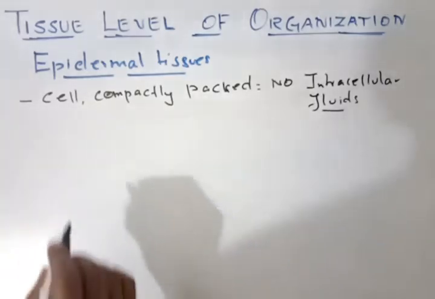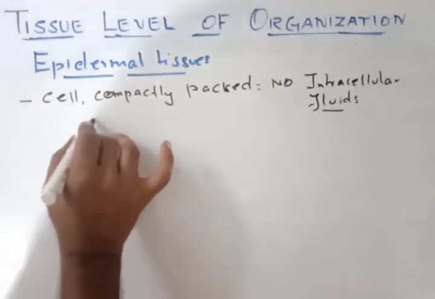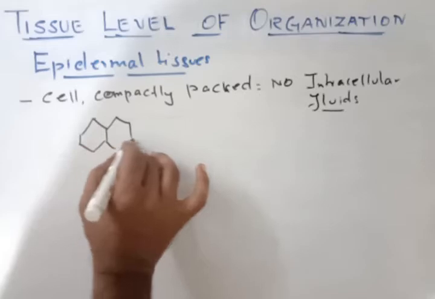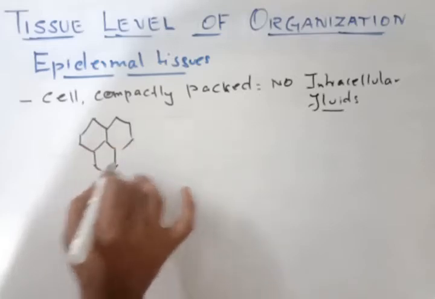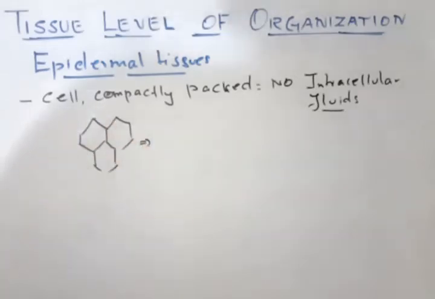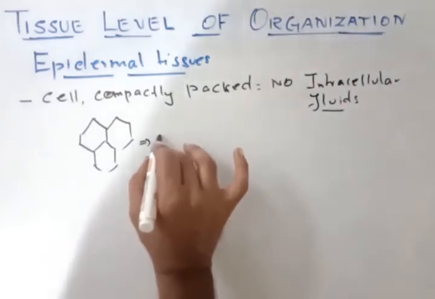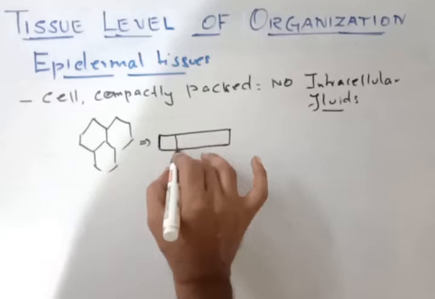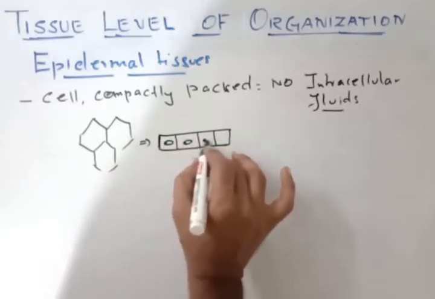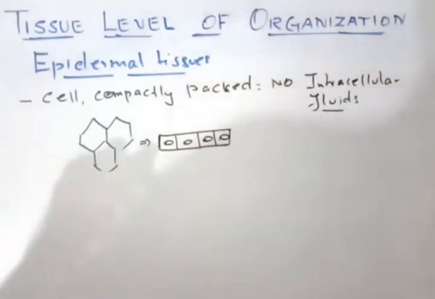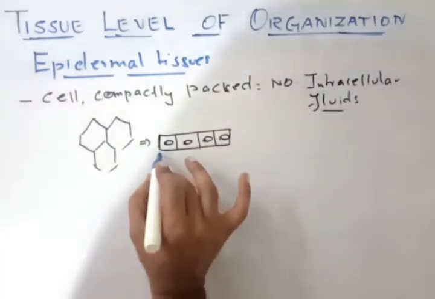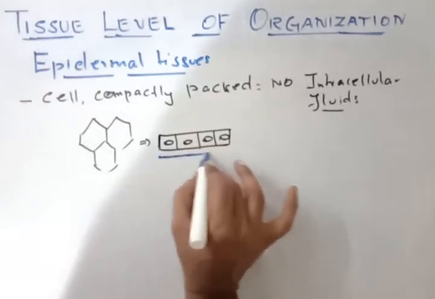Second, this is the structure of the epidermal cells. When you look from the top, this epidermal tissue will look like this. It is compactly packed, there is no gap, and it has a prominent nucleus in the center, and all of these are seated on a membrane below it.